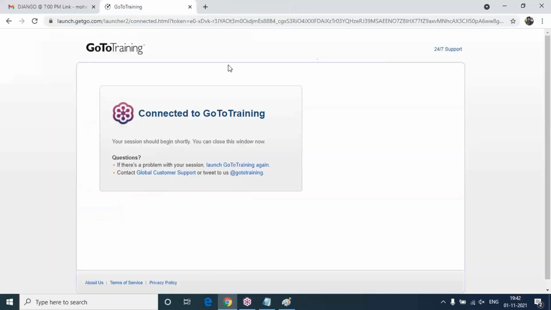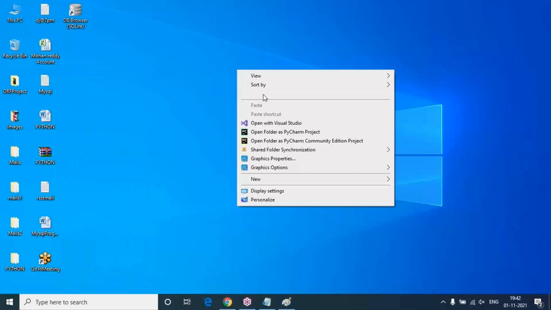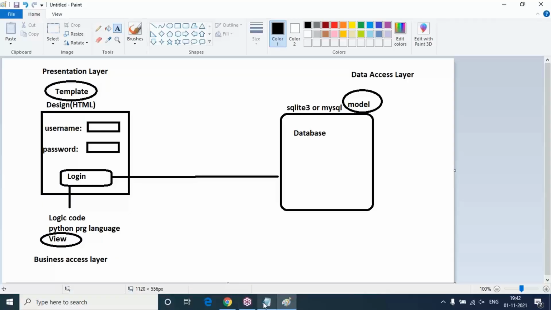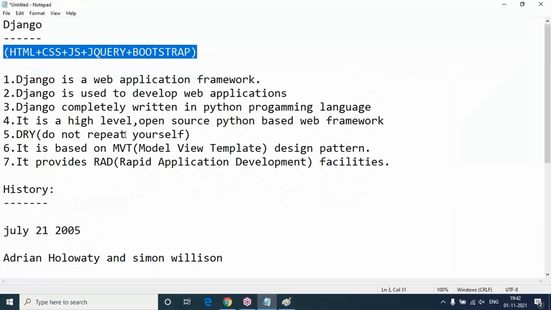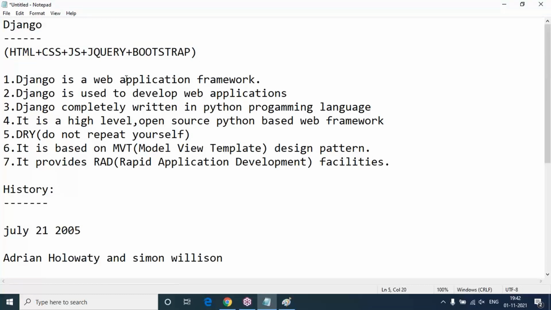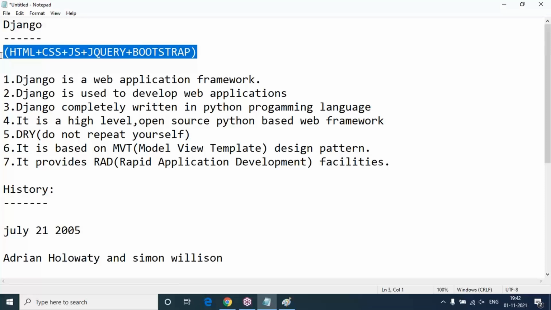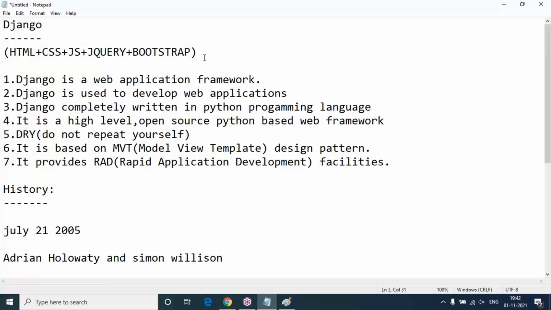So that's what I'm saying. I'm going to use maximum ready-made resources in our Django, and we are not going to hard code HTML and CSS. If it is really needed, then sometimes I am going to use HTML tags, CSS, JavaScript, jQuery functionalities for validation purposes. At that time, you have to understand at least the basics of UI technologies. So I'm going to conduct a minimum of 6 to 7 classes and finish the basics of all these UI technologies just for awareness. After that, we will focus on complete Django application development.